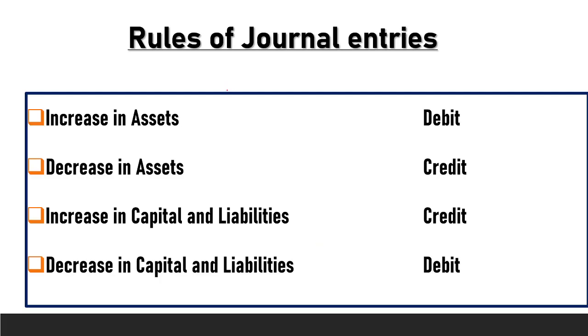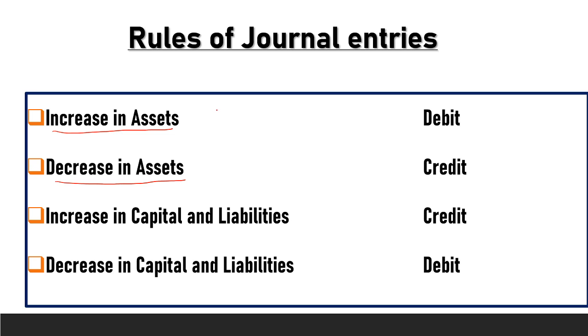Now first we discuss the rules, then we take our accounting entries related to issue of shares one by one. Our first rule is that increase in assets is always debited and decrease in assets is credited. So we take one example.